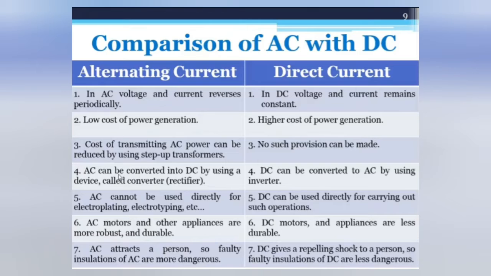AC cannot be directly used for electroplating, electrorefining. DC can be used directly for carrying out such operations. AC motors and appliances are more robust and durable. DC motors and appliances are less durable. AC attracts a person, so faulty insulation of AC is more dangerous. DC gives a repelling shock to a person, so faulty insulation of DC is less dangerous. So this is a comparison between AC and DC.